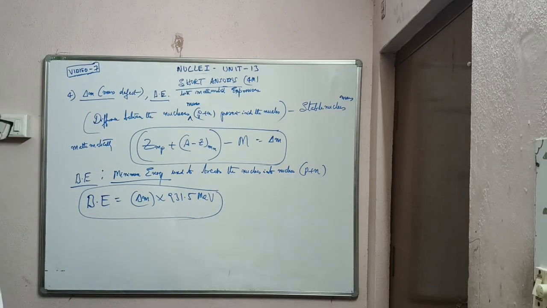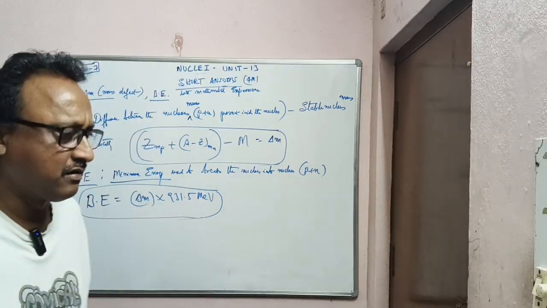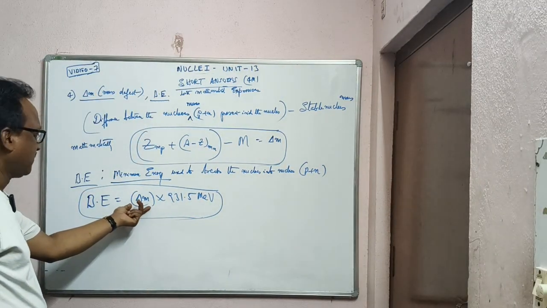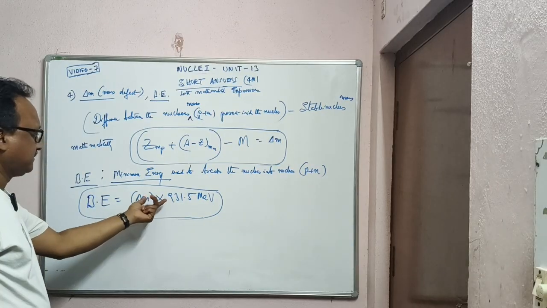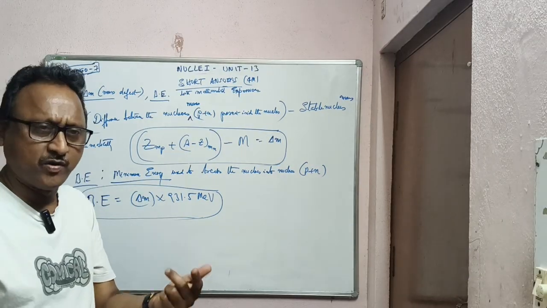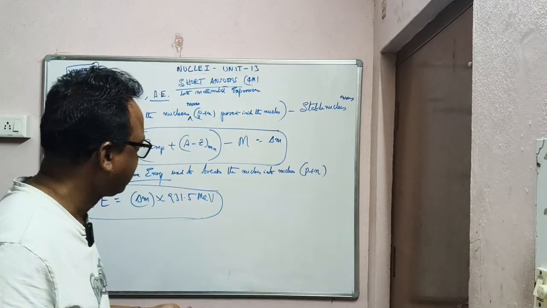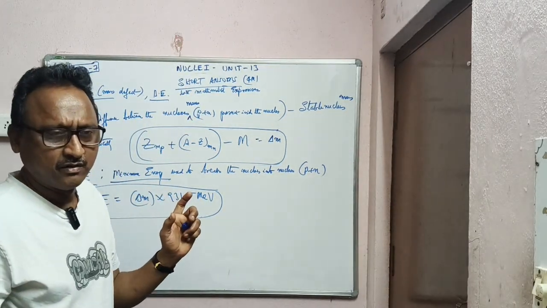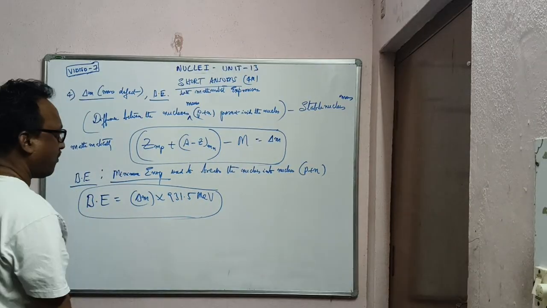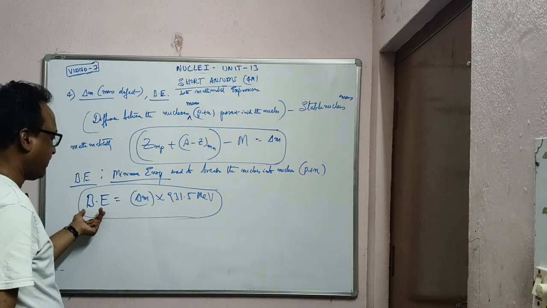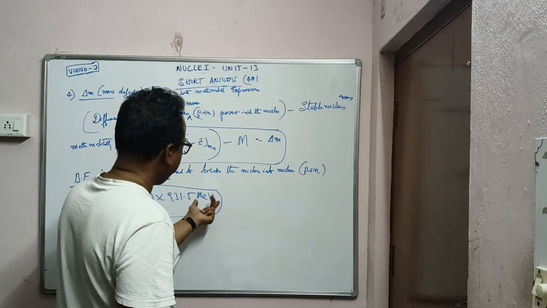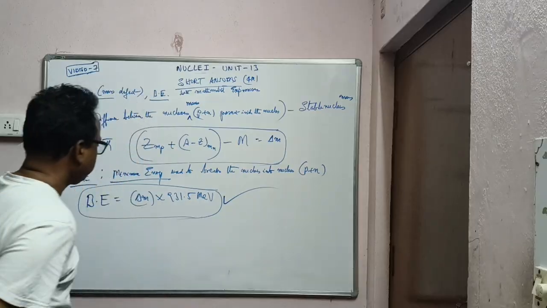By using Einstein's equation, E is equal to mc square, or delta m c square. Delta M is the mass defect in AMUs. And one AMU, you know, is 1.67 into 10 power minus 27 kgs. And it is always measured in electron volts or mega electron volts, not in joules, because it is modern physics. So the binding energy formula is mass defect into 931.5 MeV. This is the mathematical formula.